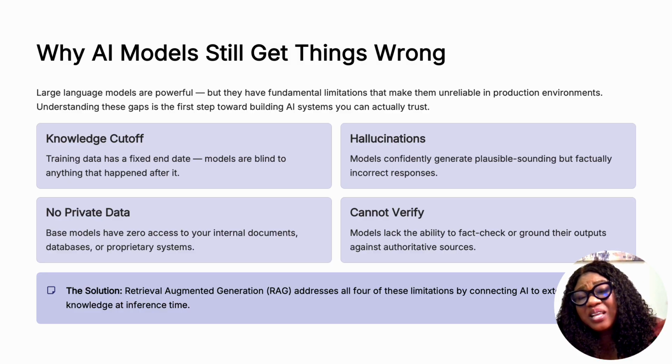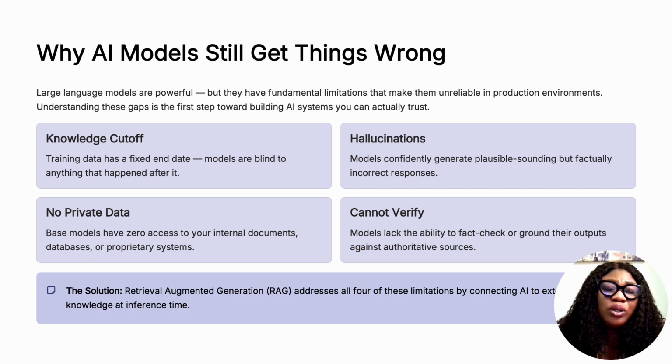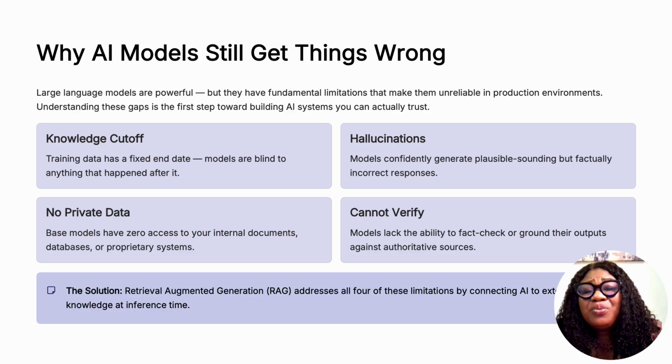But before we understand RAG, we must first understand why AI models fail. There are 4 major limitations that make AI systems fail, most especially the big foundational models. First is knowledge cutoff. AI models are trained on data that stops at a particular point in time, and anything that happens after that date simply doesn't exist for the model. What will happen is they continue to form answers, or they don't even have any answer to give.